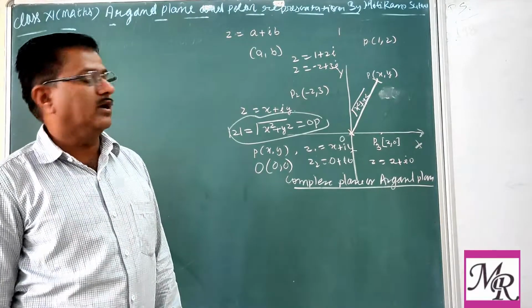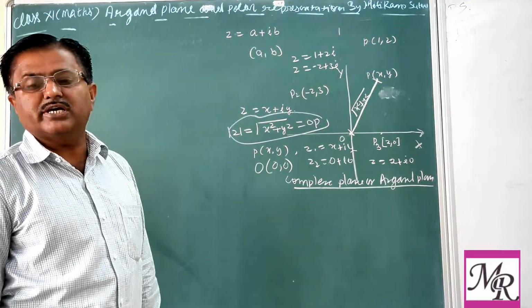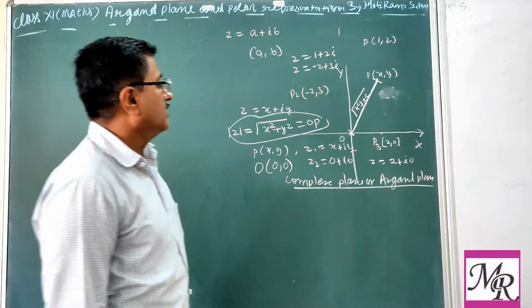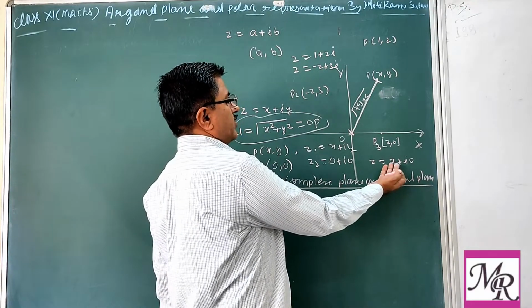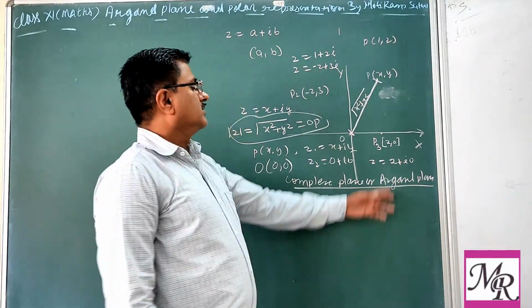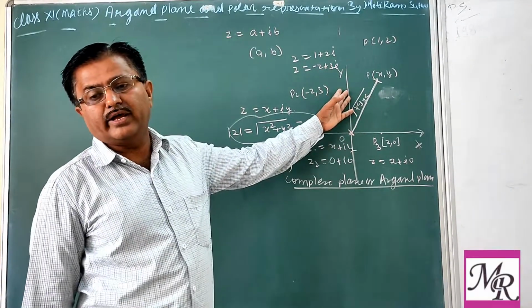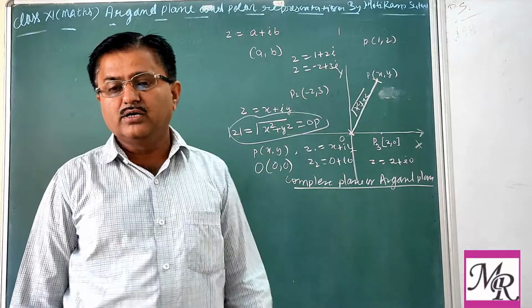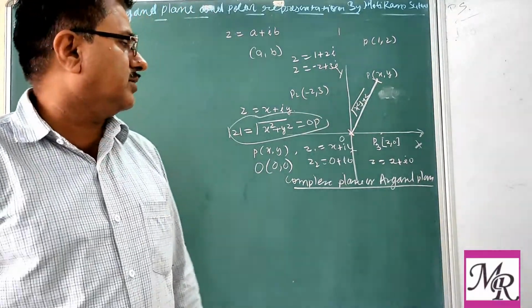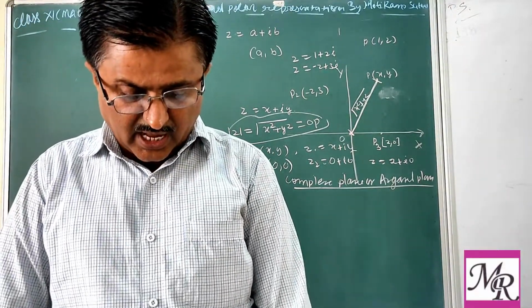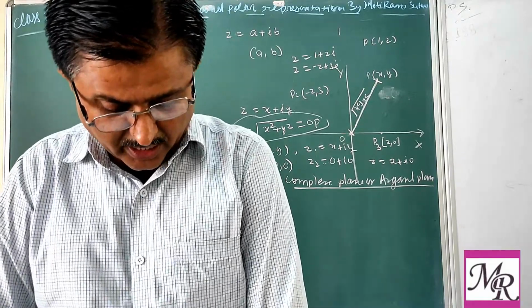So each coordinate can be represented as a complex number. If any point lies on the x-axis, it is x plus iota 0, or on the y-axis, 0 plus 2 iota. So every point can be represented in the Argand plane.